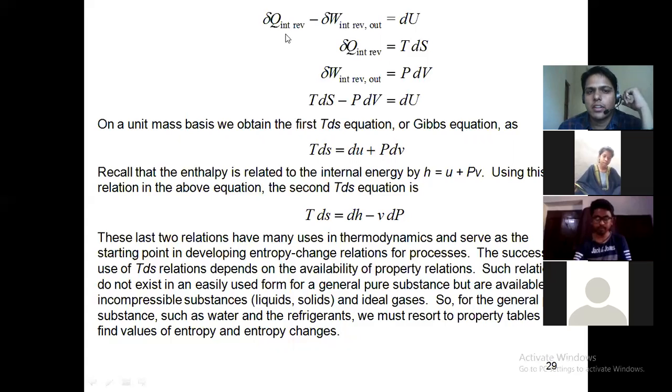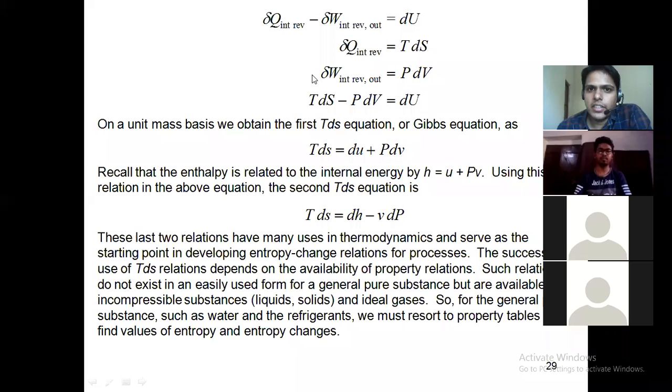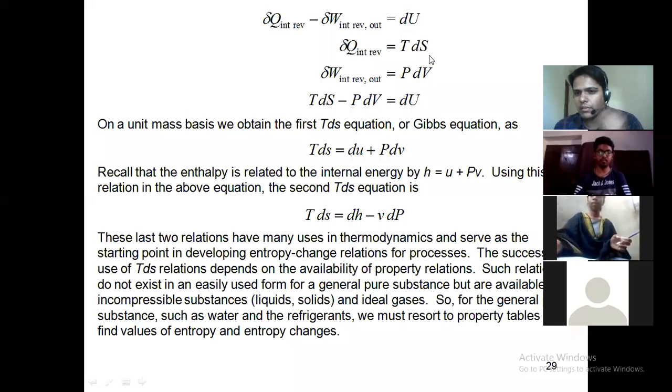So first law is del q minus del w is equal to dU. dU is the change in internal energy. Del q for reversible process, del w for reversible process is equal to dU. Now we have seen that del q for reversible process is equal to TdS. We have defined entropy, change in entropy dS as del q divided by T. So we can replace del q with TdS and del w with PdV. So we'll get this equation: TdS minus PdV is equal to dU.